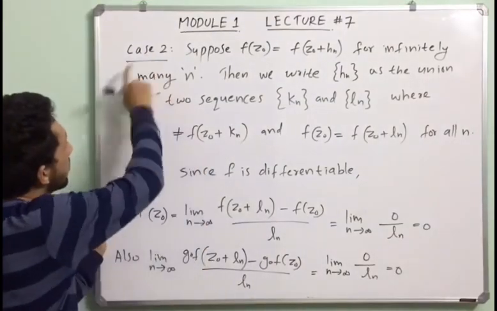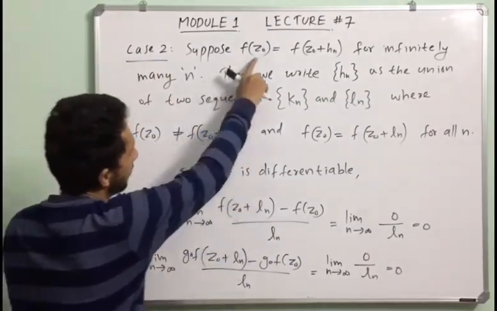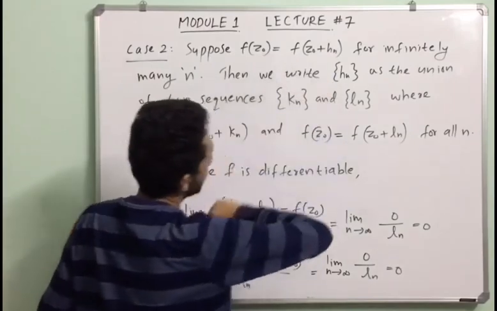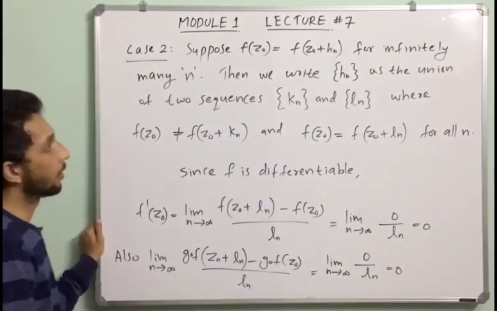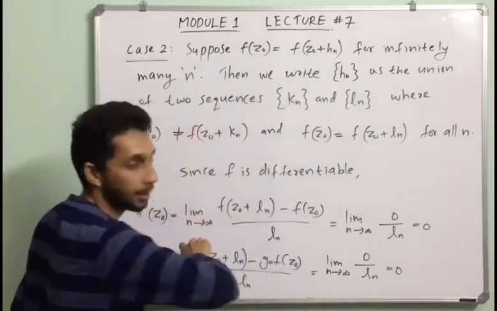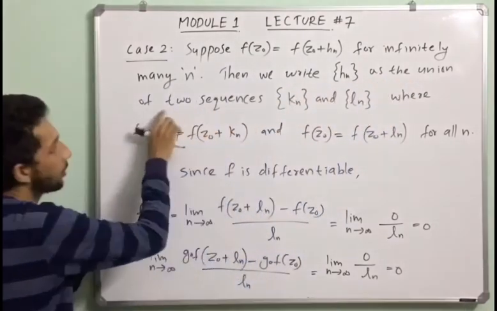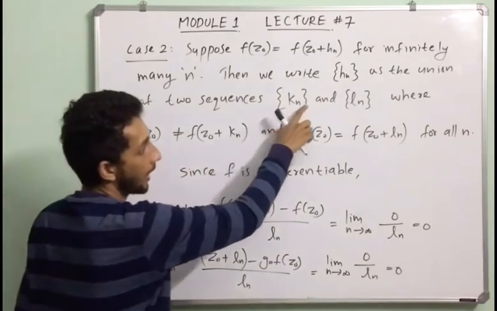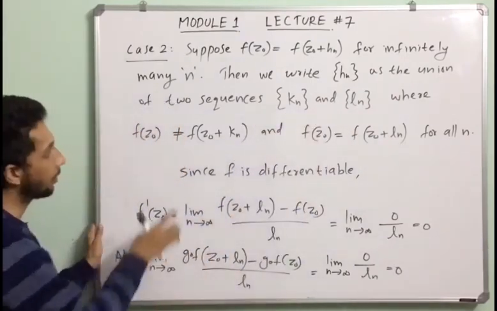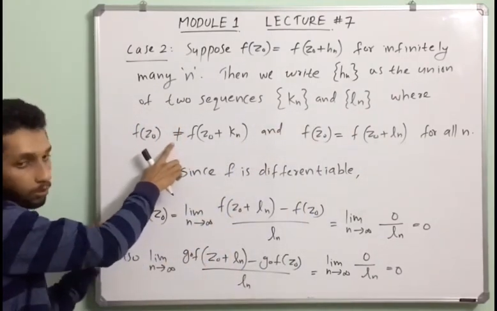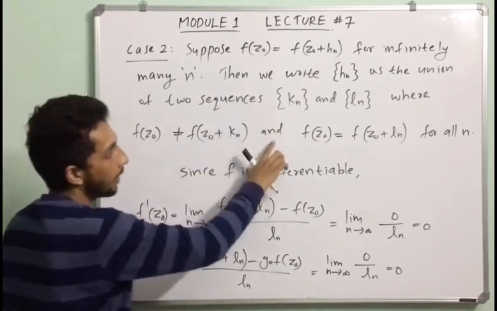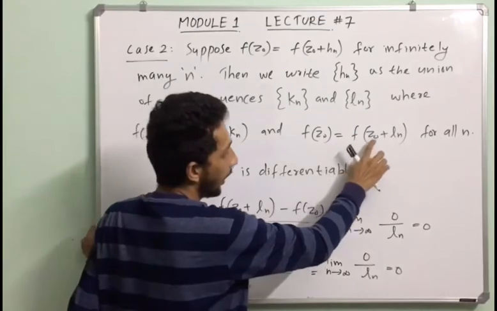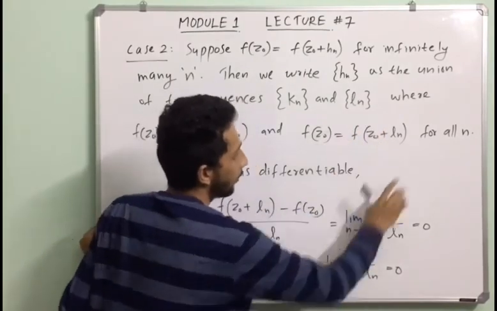Next, consider case 2. Suppose f of z0 equals f of z0 plus hn for infinitely many n. Then we write the sequence hn as the union of two sequences, kn and ln, where f of z0 is not equal to f of z0 plus kn, and f of z0 equals f of z0 plus ln for all n.